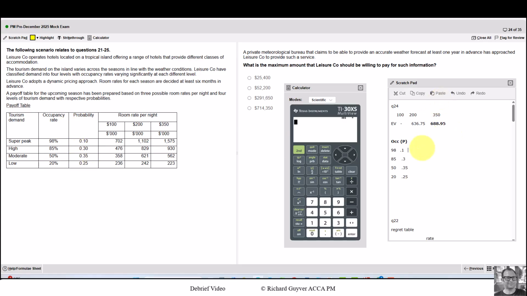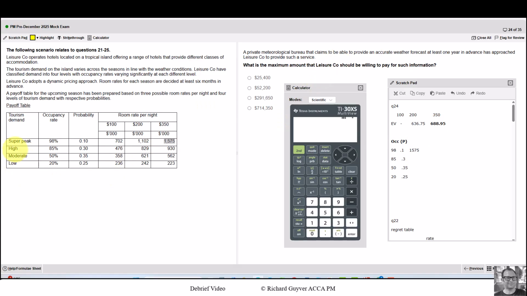We've just seen how expected value works. But what would happen if we could have an accurate prediction? So if weather predicts demand, if we knew that the weather was such that we were going to get super peak, what would we do? We'd charge $350 a room because we get the highest amount. However, even though we can forecast it, we can't change it. So the likelihood of that occurring is 0.1. So over a year, 10% of the time, we would be charging this amount of money.